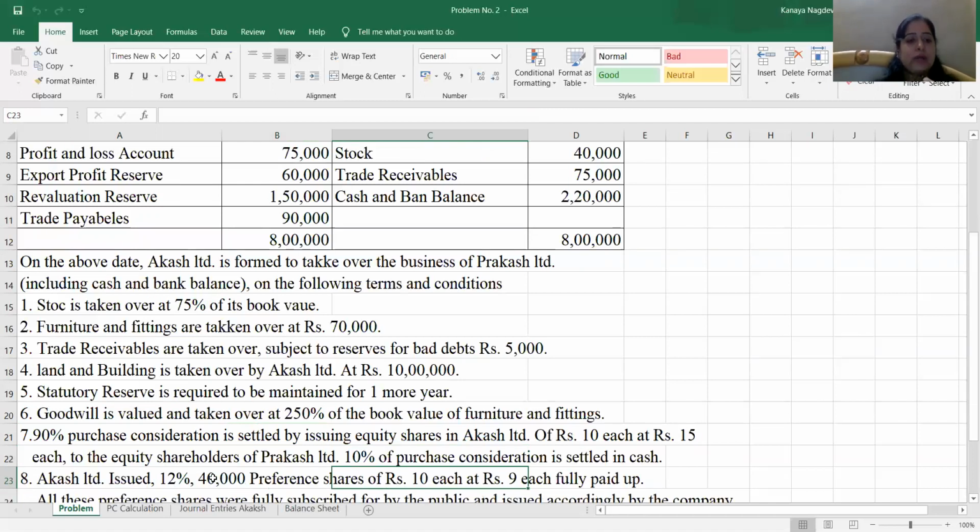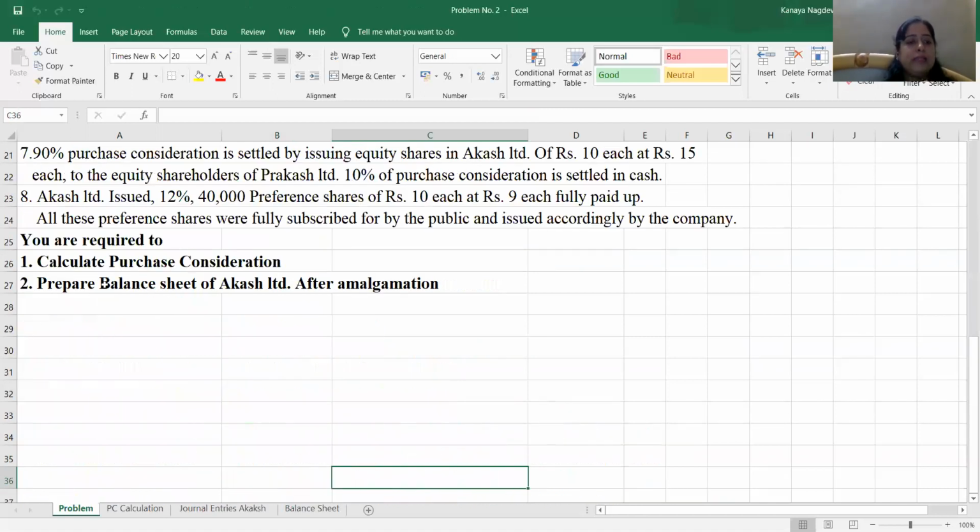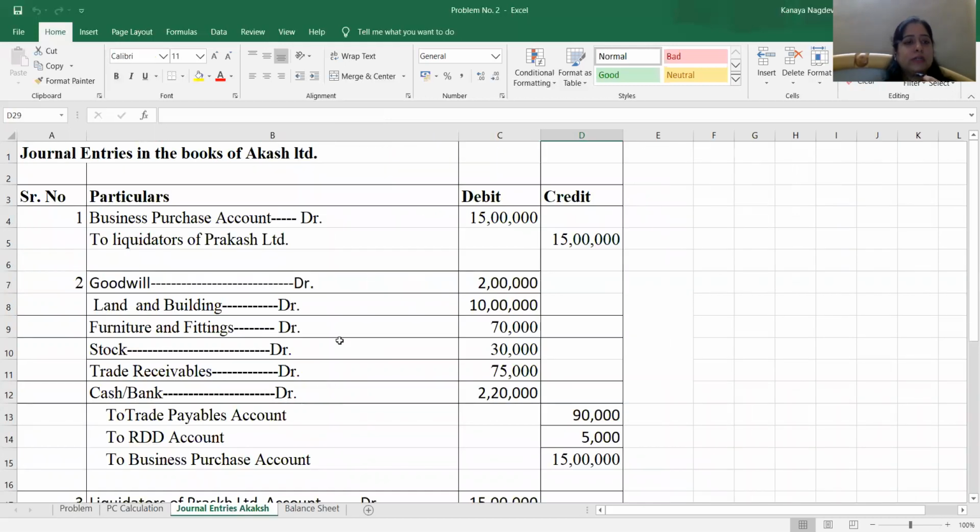Now, the next requirement in our problem is to prepare the balance sheet of Akash Limited after amalgamation. But before moving to the balance sheet, we will see what are the accounting entries to be passed by Akash Limited. The journal entries in the books of Akash Limited will be, first, for purchasing the business of Prakash Limited. The entry for that will be business purchase account debit. Business is being purchased for 15 lakh, that is the amount of PC, to liquidators of Prakash Limited, 15 lakh.